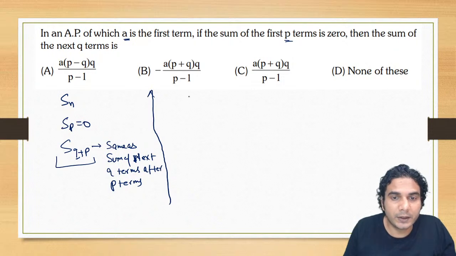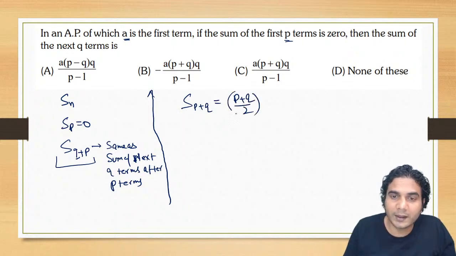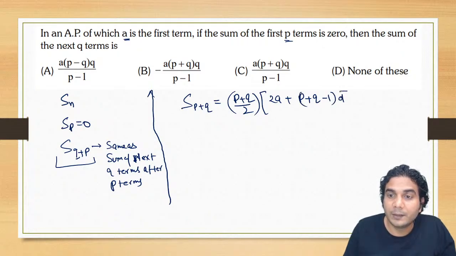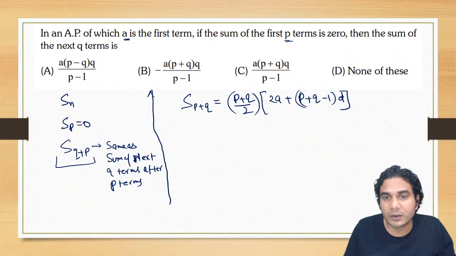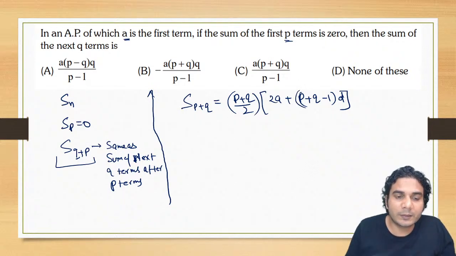So the sum SP plus Q is our answer, and that is (P plus Q) by 2, times 2A plus (P plus Q minus 1) into D. All right. But we need to use that the sum of the first P terms is given 0, because the answer is not in terms of this.